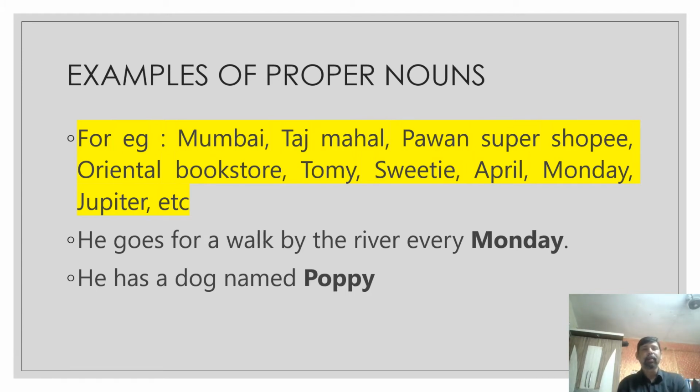Let us see some of the sentences in which you can see the proper noun being used. He goes for a walk by the river every Monday. Monday is a proper noun. Why? Because it's the name of a day. He has a dog named Poppy. The name of the dog is Poppy. So that's why it's a proper noun.